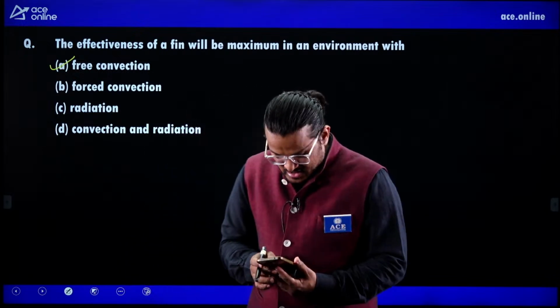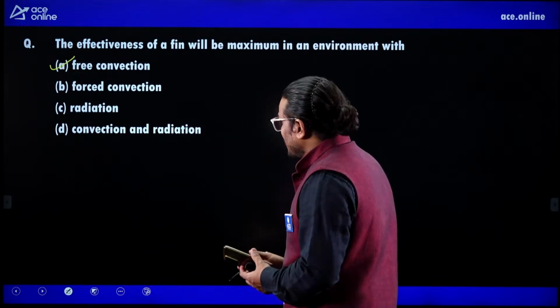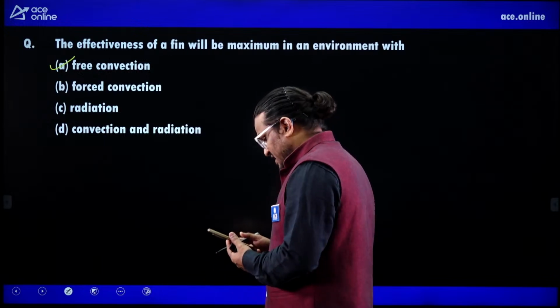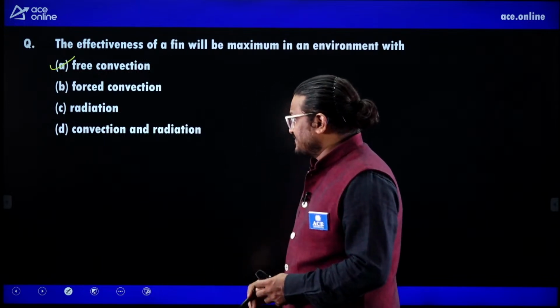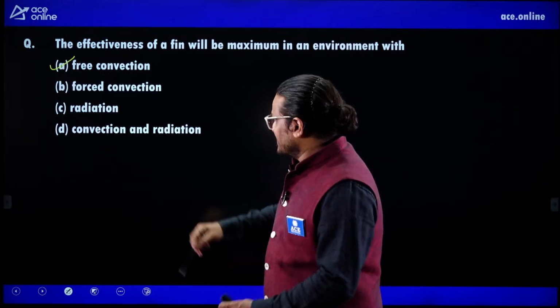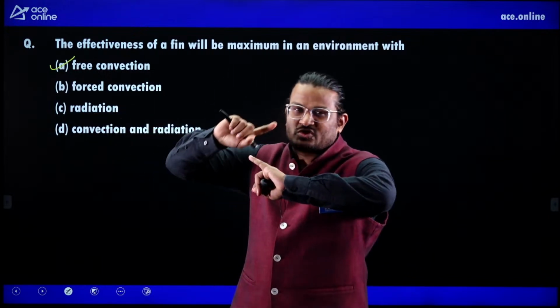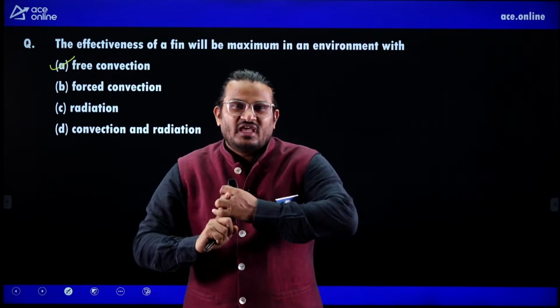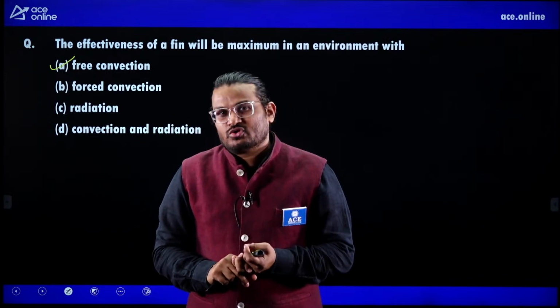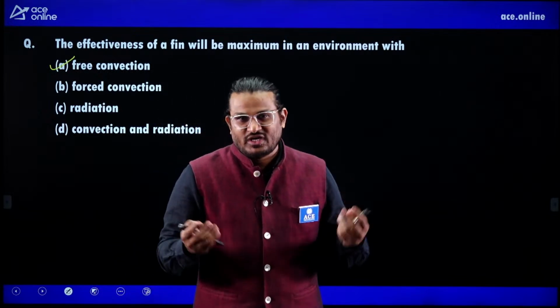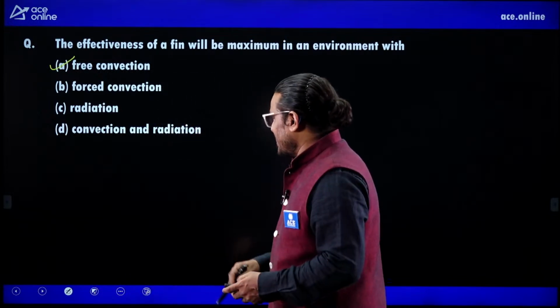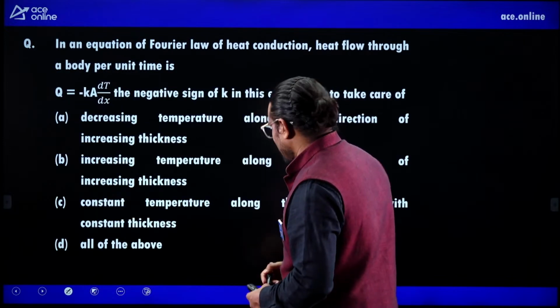Okay, now next one. So please listen, the effectiveness of the fin will be maximum in an environment where h is less. And h is less means there should not be a fan, there should not be AC. In a natural environment, we need to use fins. If there is an artificial environment like fan or AC, we don't need fins. Okay, so A is the right answer. Now the next one.